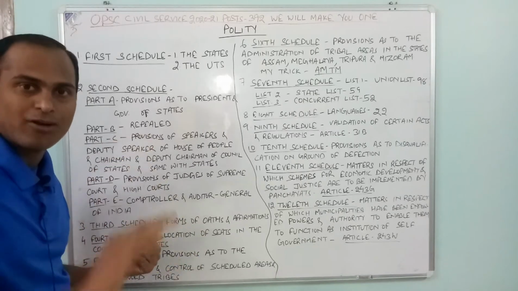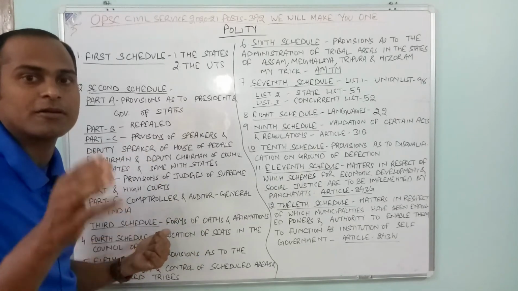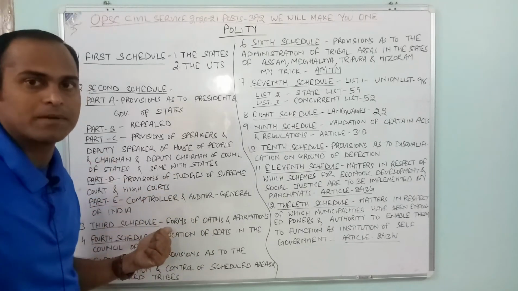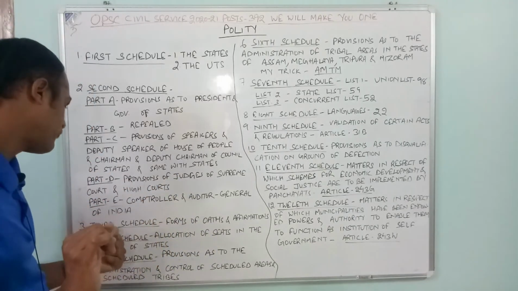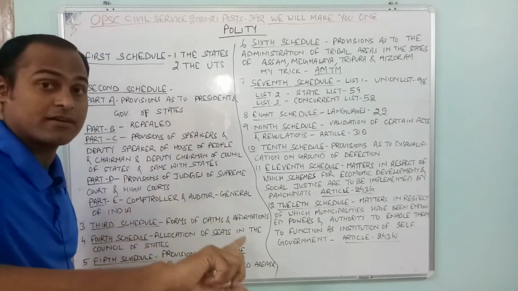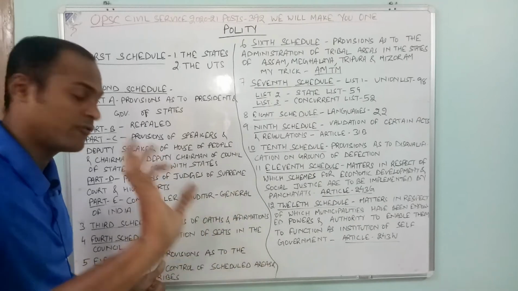Third schedule, forms of oath and affirmation. Oath and affirmation by all, that is the President, Governor, Prime Minister, Vice President, all judges of the Supreme Court as well as High Courts. Then the fourth schedule, allocation of seats in the Rajya Sabha. Remember, allocation of seats relates to the fourth schedule.